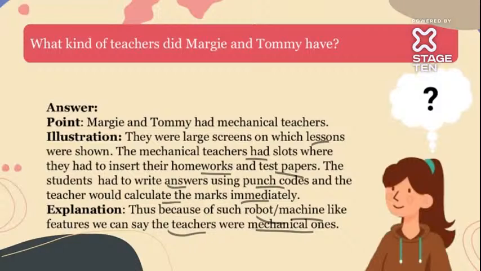Now, see, what happens is, let me explain to you. When we talk about Margie and Tommy, they did not have human teachers like I am teaching you. I'm a human, right? It's not a computer teaching you. In your school, you study with teachers, so there's a human who teaches you, right? But Margie and Tommy learned from computers. A robot used to teach them. They were nothing but large screens. There were slots where they put their homework and test papers. Then they wrote in the form of punch code. Punch code, you can consider as kind of OMR sheets. They mark it, and the teacher will immediately give their answers. Okay. So we will say that that was a mechanical teacher.